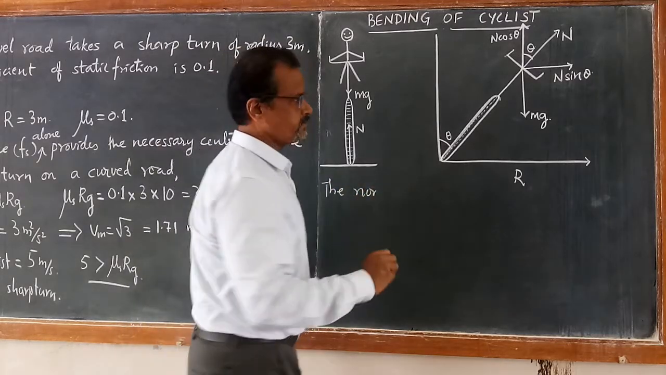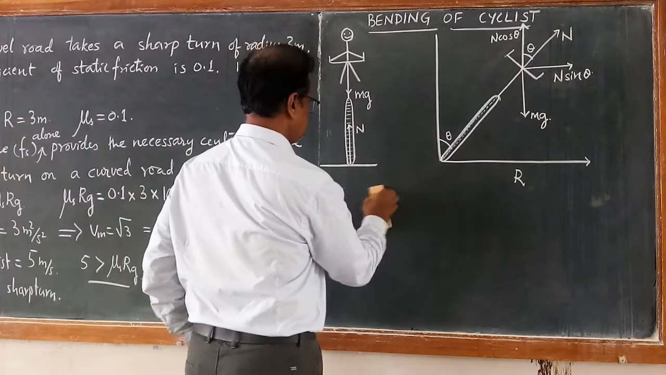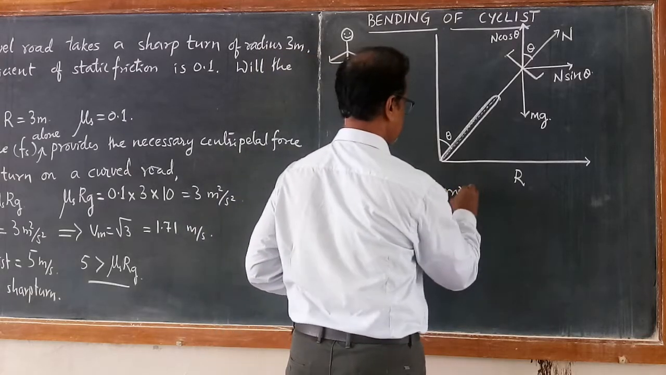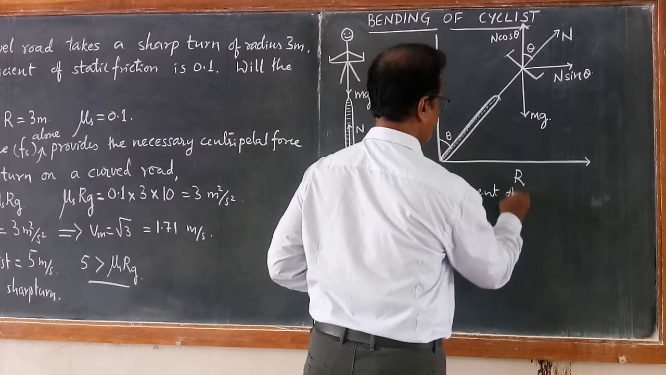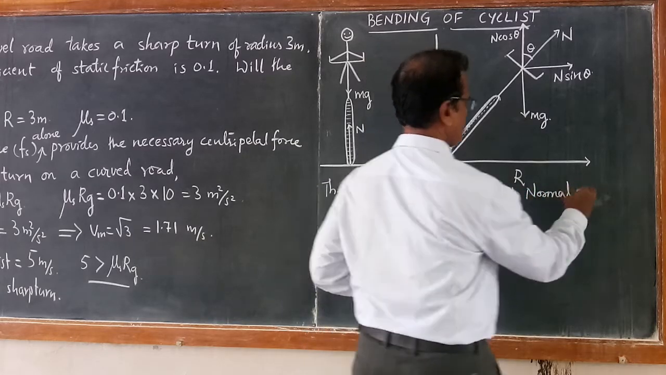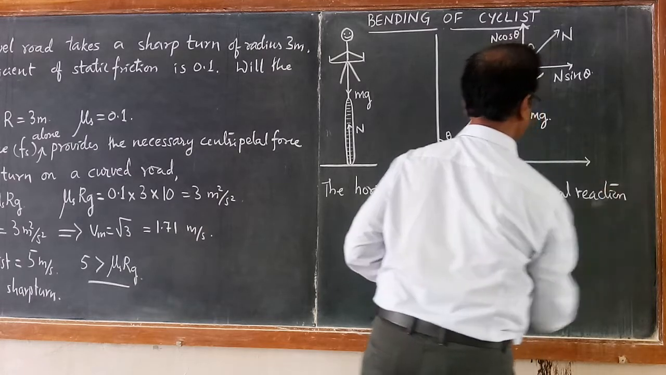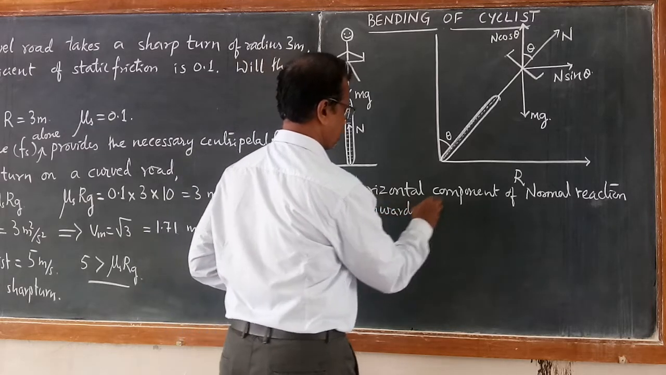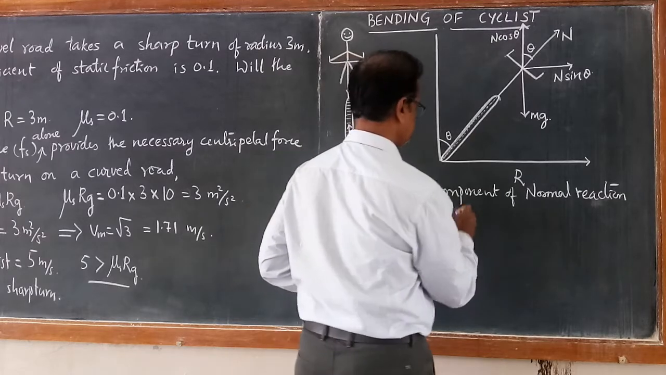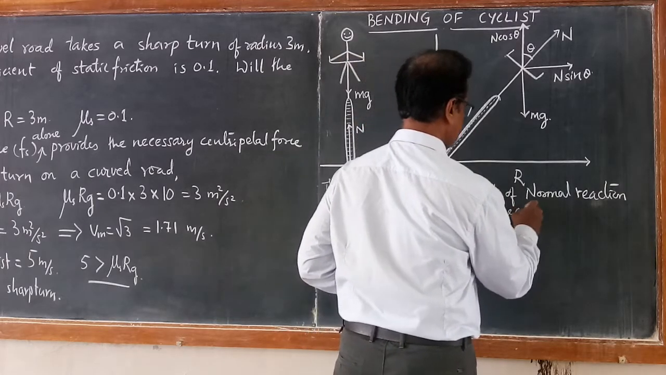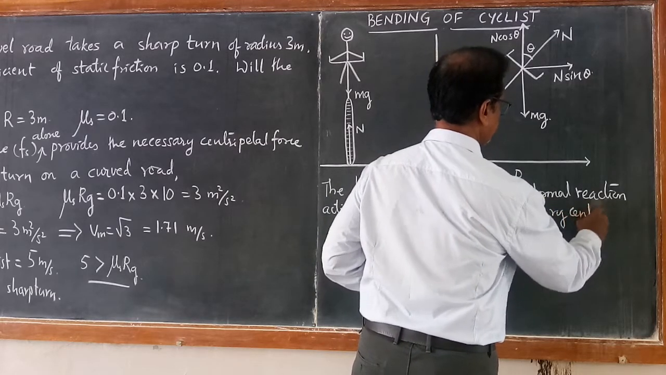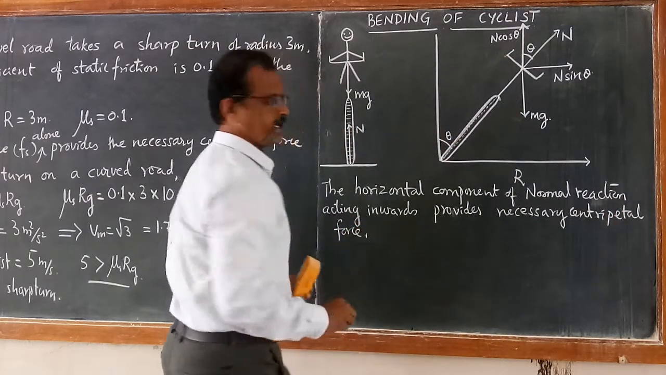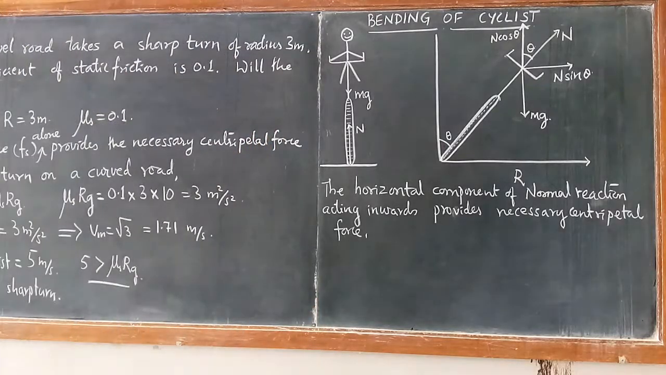The horizontal component of the normal force or normal reaction acting inwards provides the necessary centripetal force, so that he can ride the bicycle with a little higher speed.